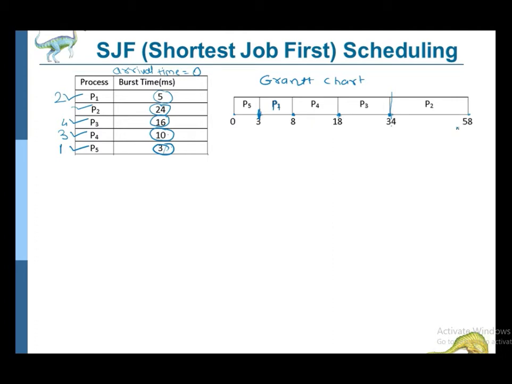So here we have drawn the Gantt chart. Now we have to find out 3 things: average waiting time, average turnaround time, and throughput. Okay, so we will start calculating one by one.